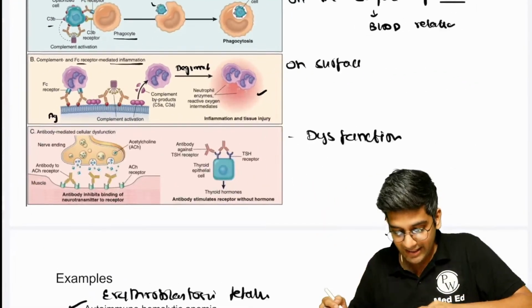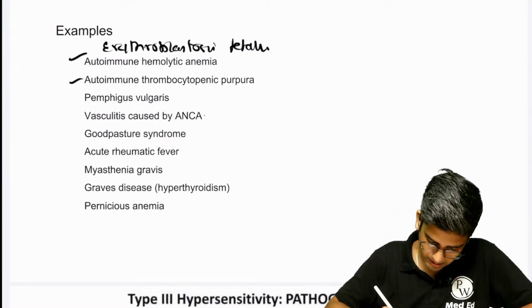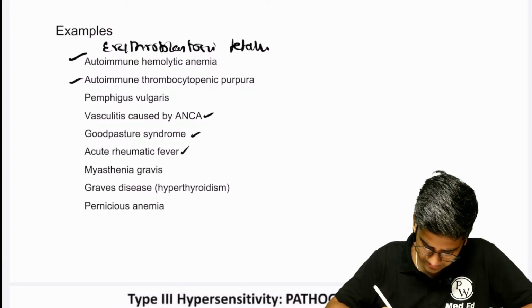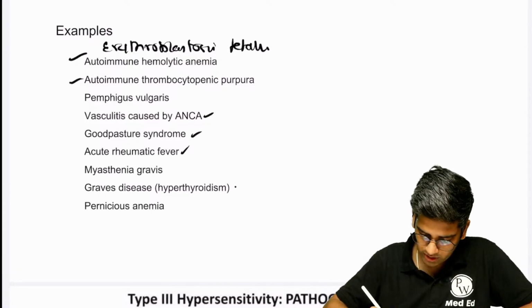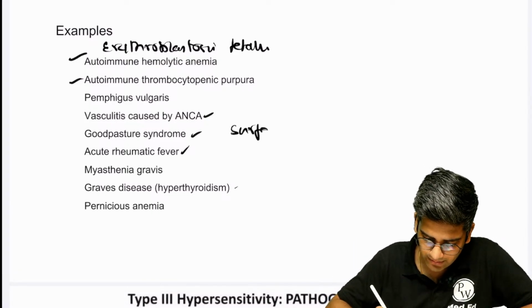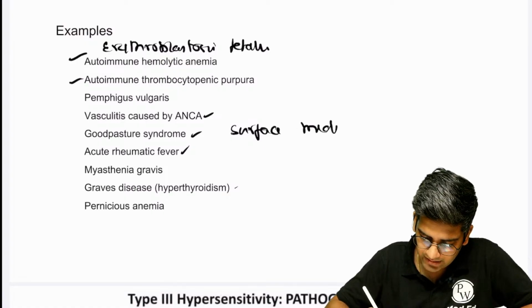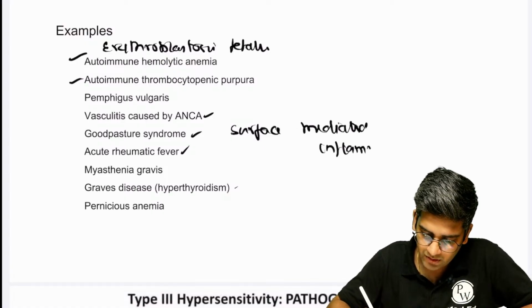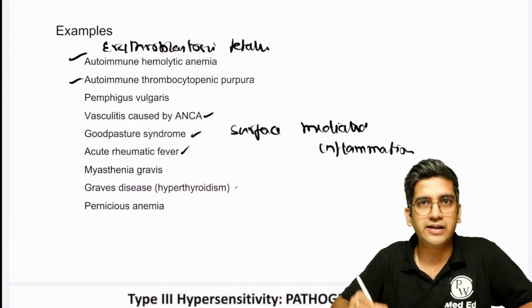I cannot eat this, I cannot eat a collagen, right? All these are on the surface. These are due to antibodies on the surface, examples of receptor mediated inflammation. Fine. All are classical examples of receptor mediated inflammation.